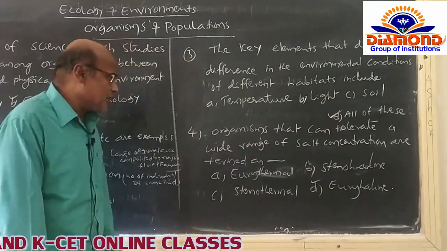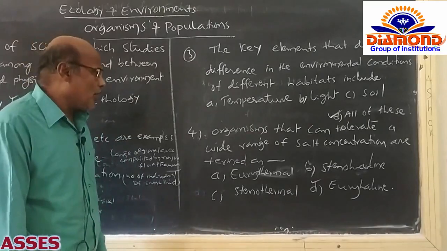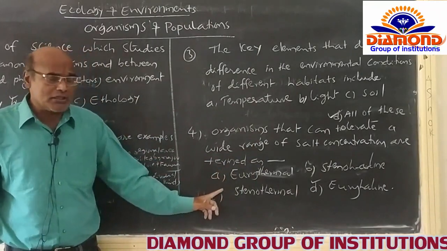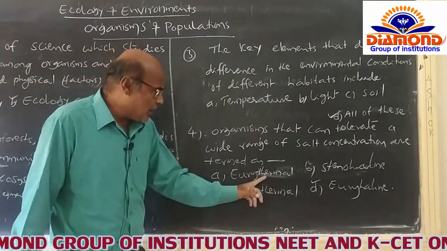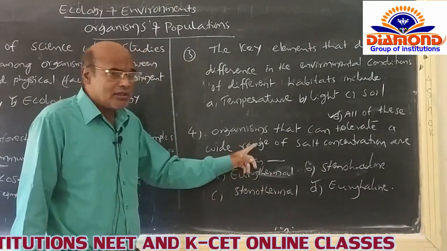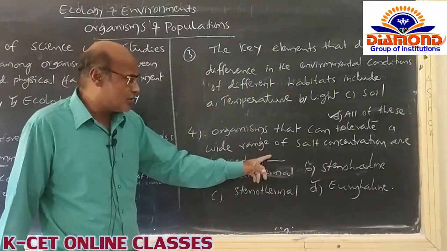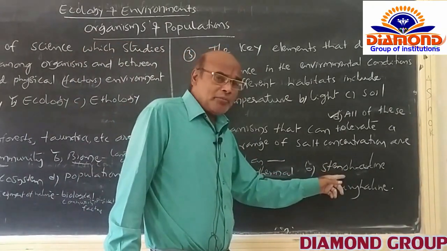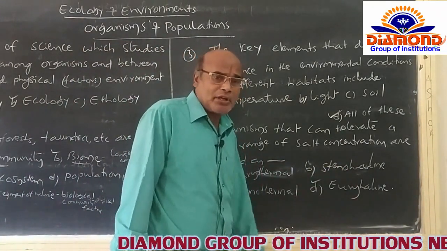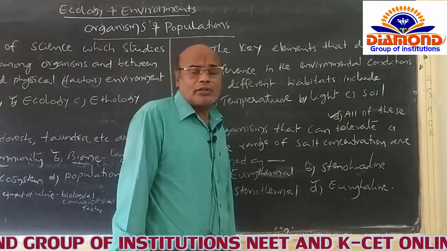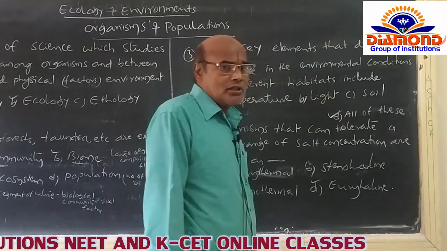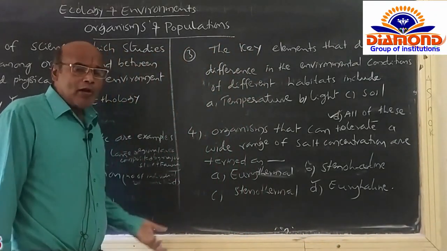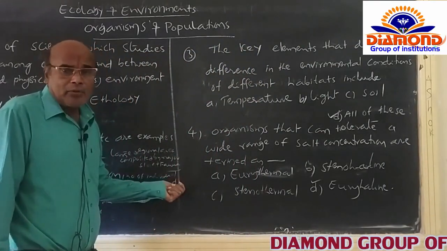Now the question is asking: organisms that can tolerate a wide range of salt concentration are termed as what? Option A is euryhaline or eurythermal, which is not concerned with salinity. Option B is stenohaline. These animals are called stenohaline because they have low tolerance regarding salt concentration. Option C is stenothermal. They have low tolerance regarding thermal variation.